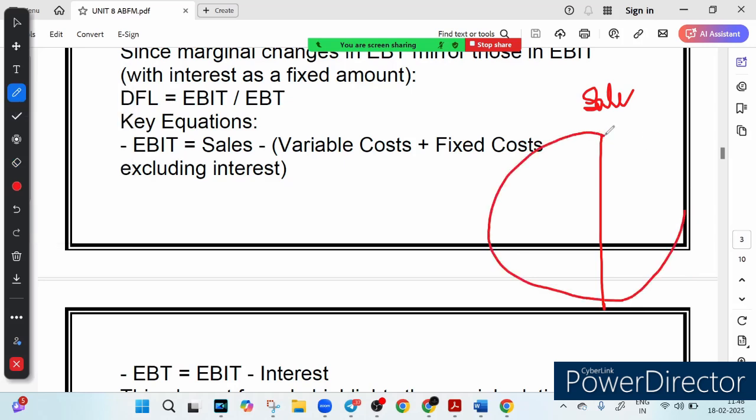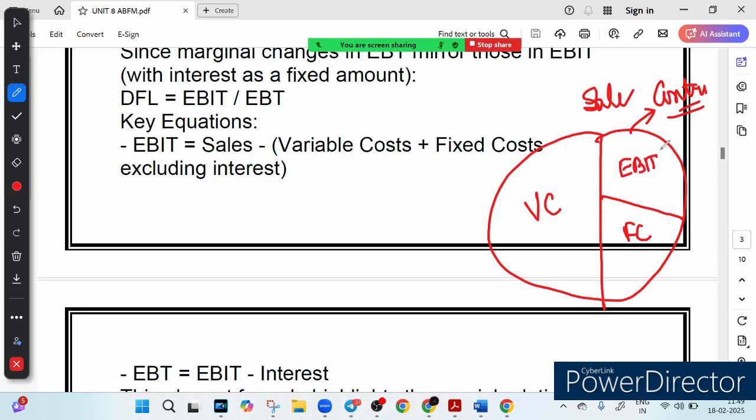So this was your total sale, right? Suppose this is your variable cost, and this entire portion is what you call fixed cost. And this entire portion is called your contribution. I hope you know it. It includes two things: one part is your fixed cost, and another part is what you call EBIT. This is your EBIT. So this is how you find EBIT.